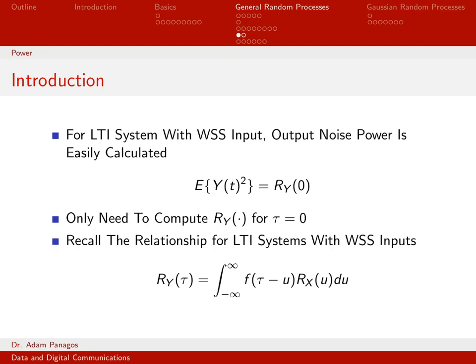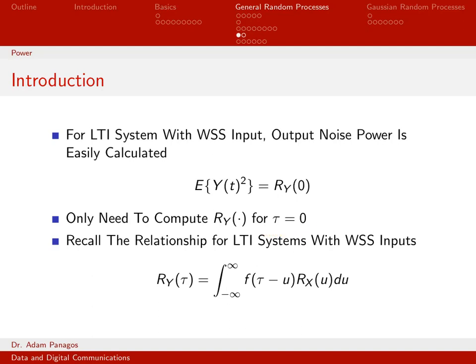Well, if you go back to our expression for ry of tau, you can see that this can be computed by evaluating the autocorrelation function of the random process y of t at just one point, namely tau equals 0. Because when tau is 0, the definition of the autocorrelation function turns into y of t times y of t, which is y of t squared. So what this says is if I'm only interested in knowing the output power, I don't need to compute the entire autocorrelation function. I only need to compute the autocorrelation function at one point, tau equals 0.